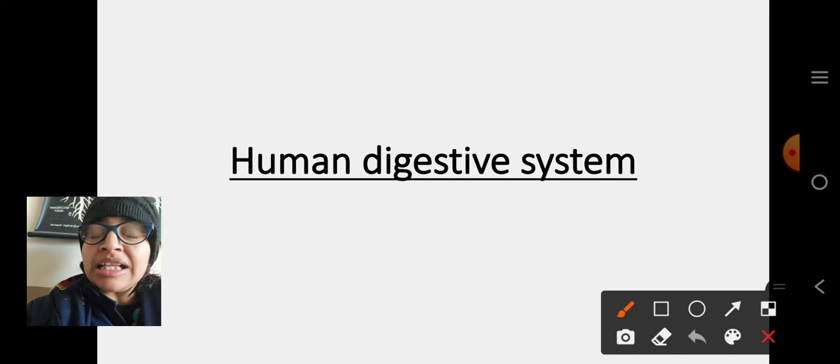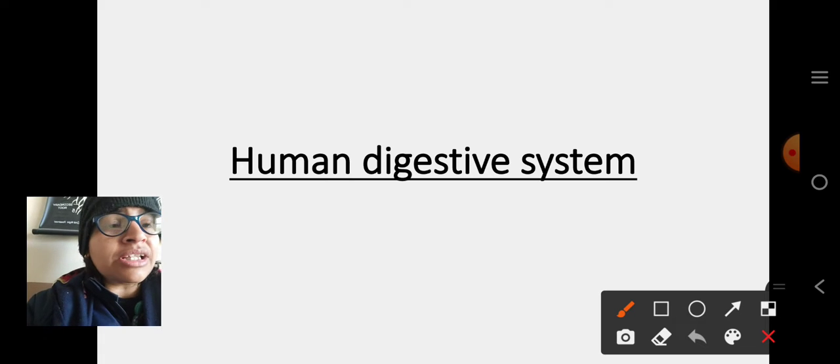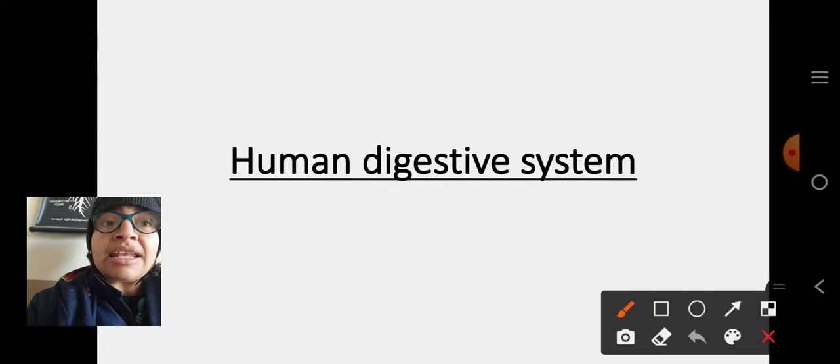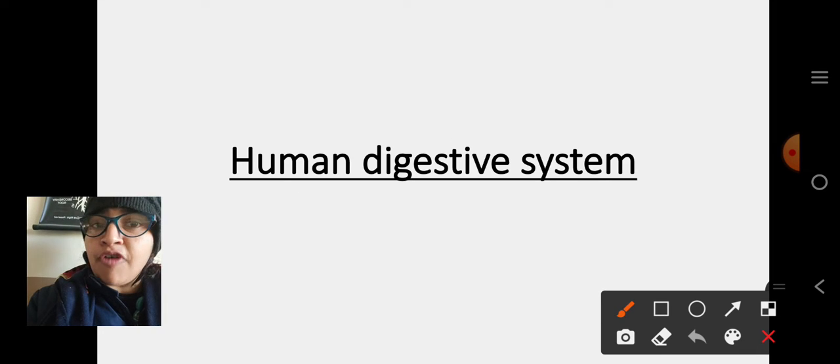So the human digestive system is a very essential system for giving us energy from the food that we obtain from our surroundings. Why do we require the human digestive system? In order to get energy in simpler form. And that simpler form of energy is only possible through our digestive system.